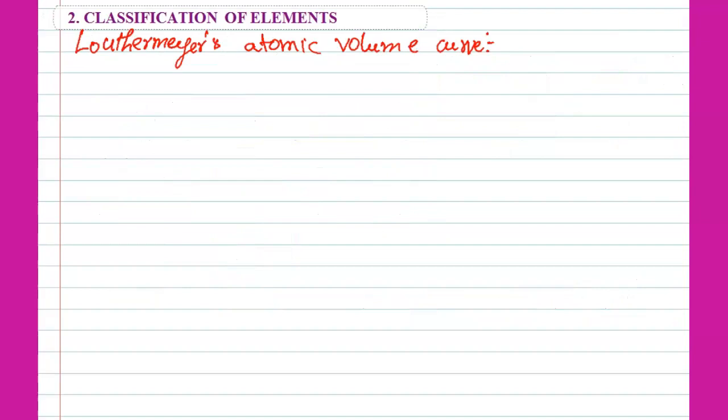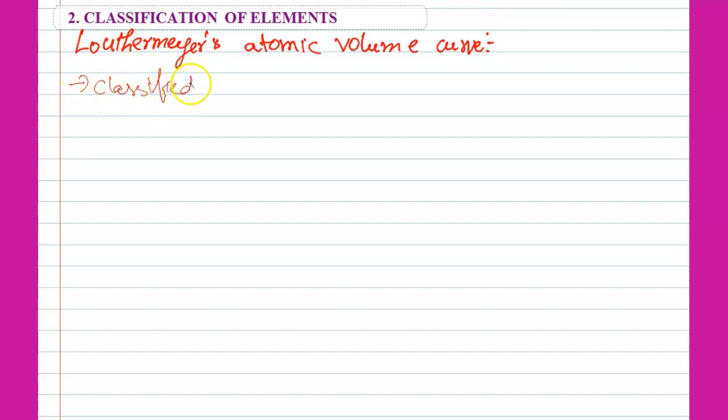Lothar Meyer atomic volume curves. Actually, this classification is based on curves, that means curves between the atomic volume and atomic mass. So this classification is made.